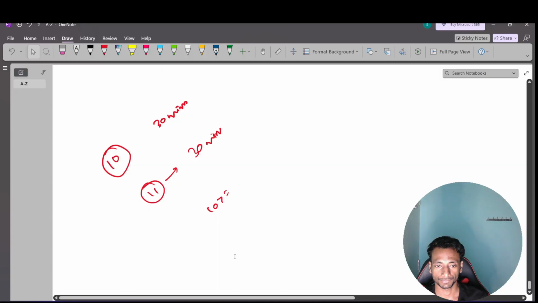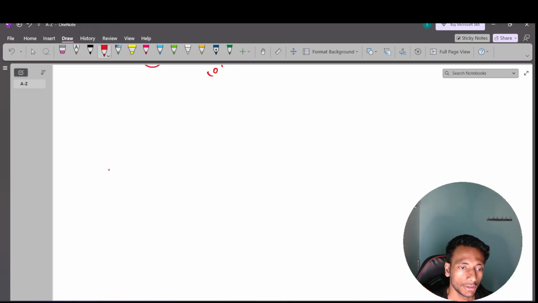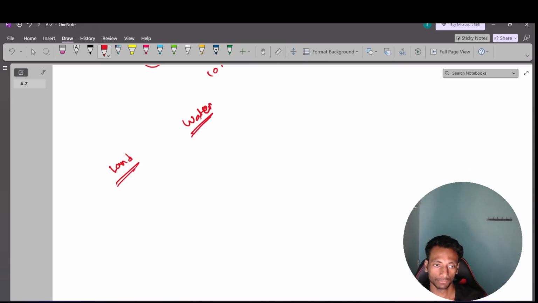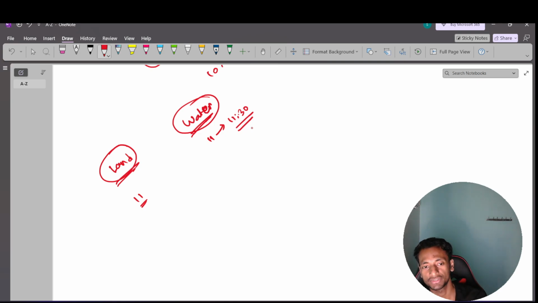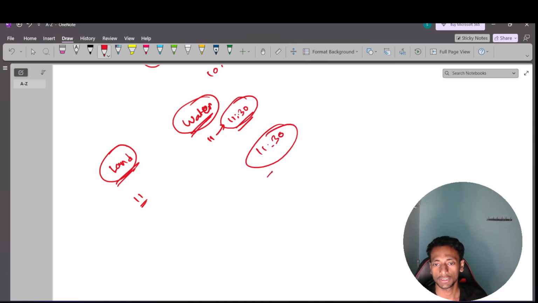For this example, suppose first I ride on the land, then I ride the water, because I have to experience one ride from each category. Suppose the land ride ends at 11 o'clock, so immediately I can start the water ride from 11 to 11:30. So the finish time, when both the land ride and the water ride are complete, is 11:30.